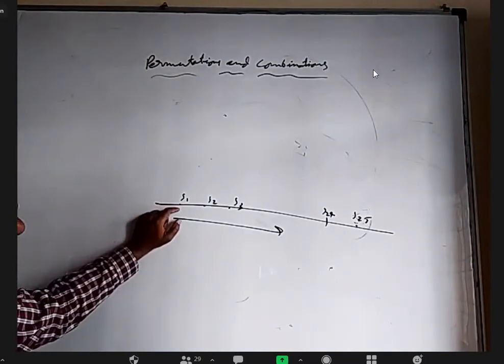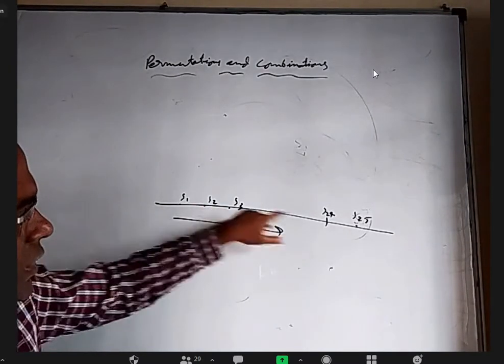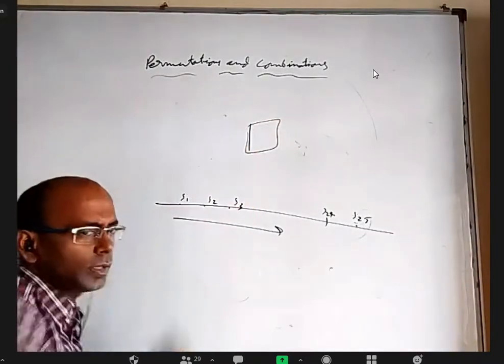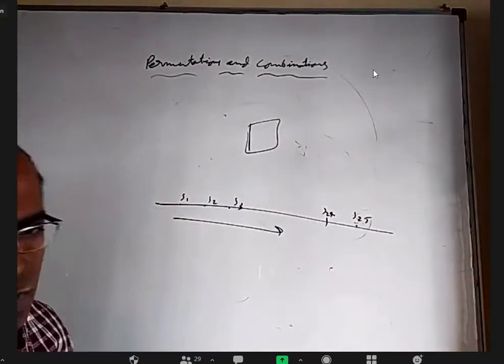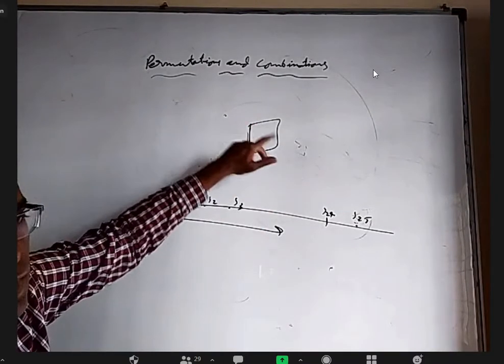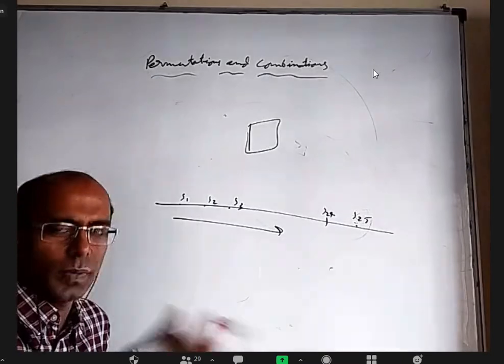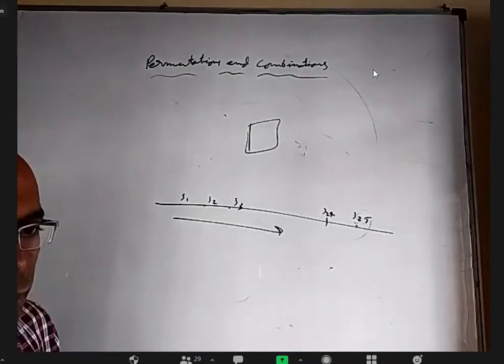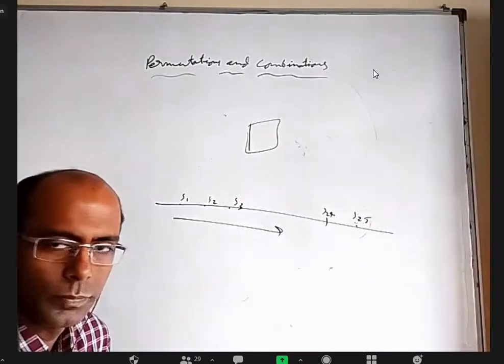So this station needs some types of tickets, this station needs some types of tickets and all that. Let's say there is one printing press which is printing tickets for all these stations. Now, in total how many types of tickets do they have to print? Each ticket they may have to print so many copies, that is different. How many types? 25.